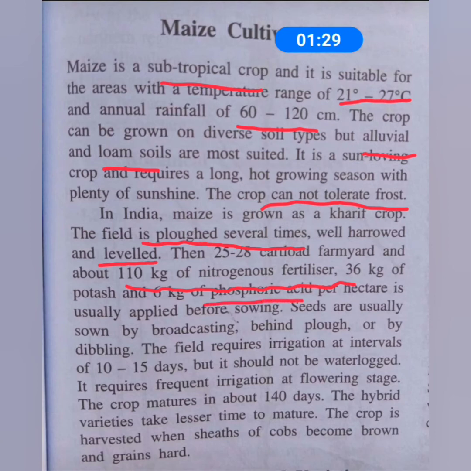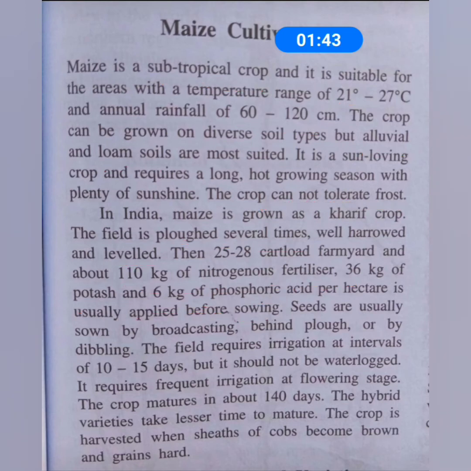You can remember at least the names. These are usually applied before sowing. The seeds are usually sown by broadcasting. Remember broadcasting: you can throw the seeds in the field by hand or using a machine, spreading them across the field.